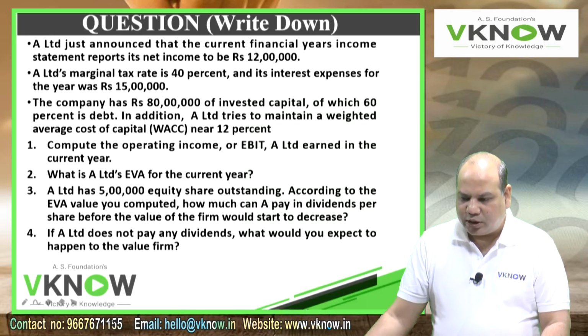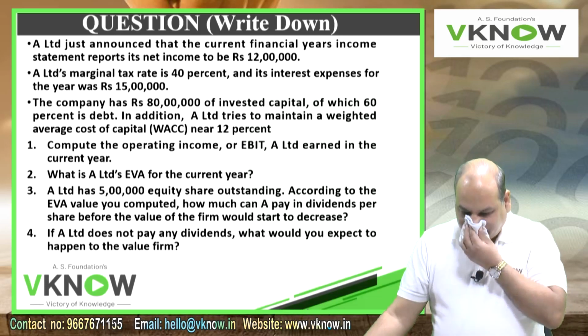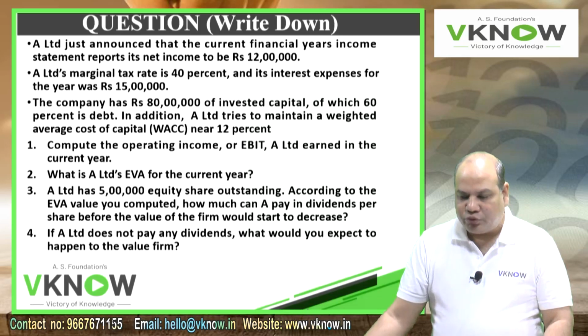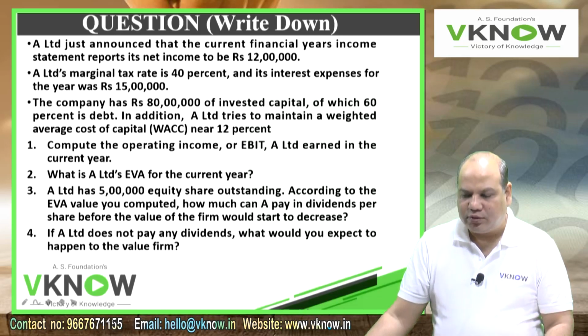So the long-term capital employed is 80 lakh and the overall cost of capital is 12%. That is important. So we have got operating income 35 lakh and NOPAT. We can calculate EVA now. We'll do it while solving EVA.